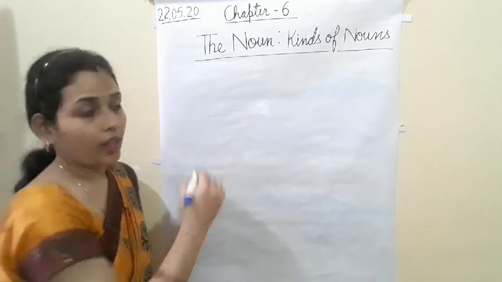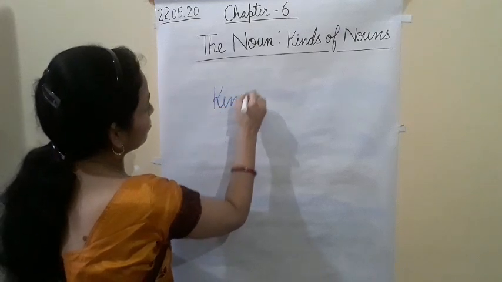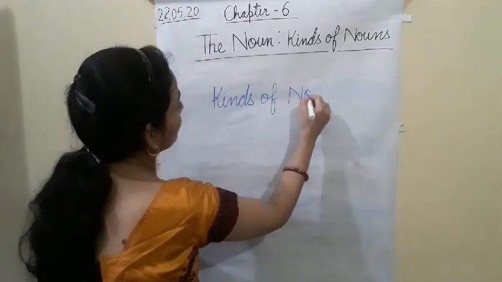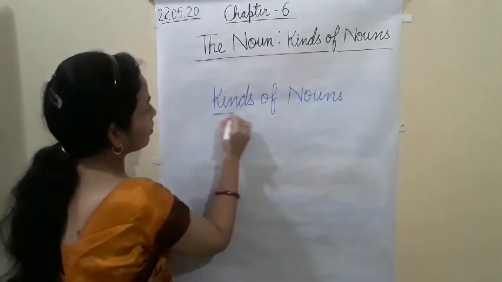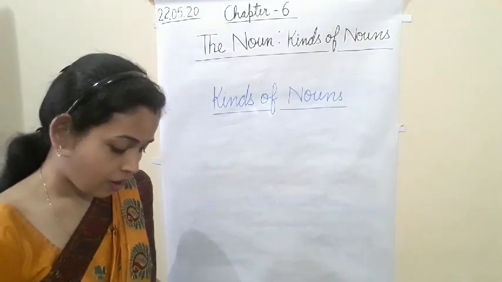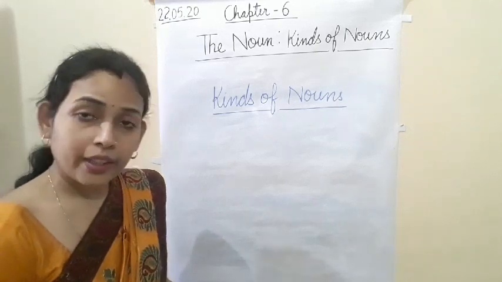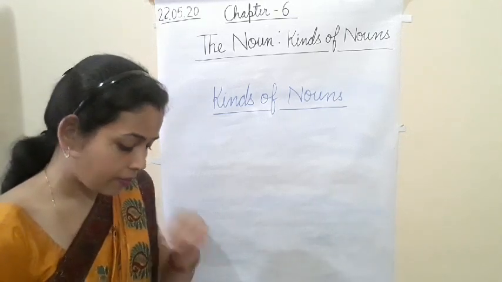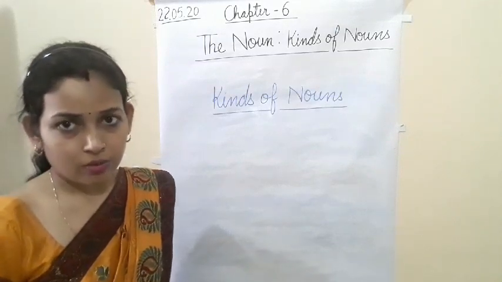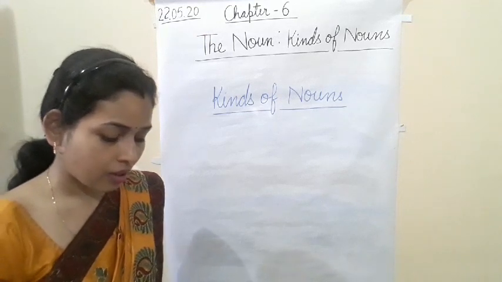Here we are going to study common noun, proper noun, collective noun, abstract noun, material noun, countable and uncountable noun also. First of all we will start with the common noun.